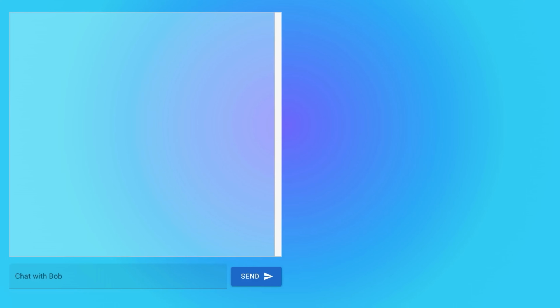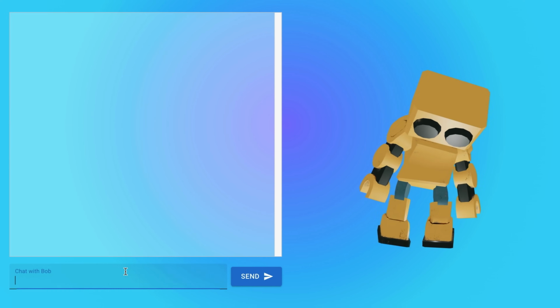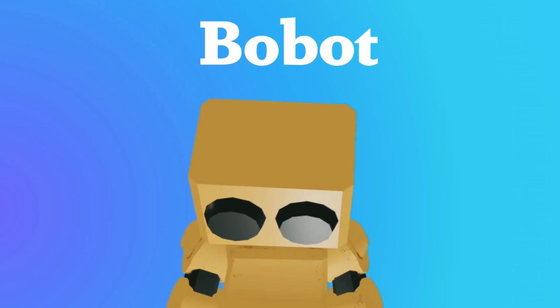Okay, so this took me an embarrassingly long time to do since I have no familiarity with 3D software and 3D concepts. But hey, guess what? I learned what a Vector3 is, so I'm pretty much an expert in this now. Yeah, I know that this is not perfect, but I think it's a good time to work on what BobBot, which I just made up right now, has to say to us.